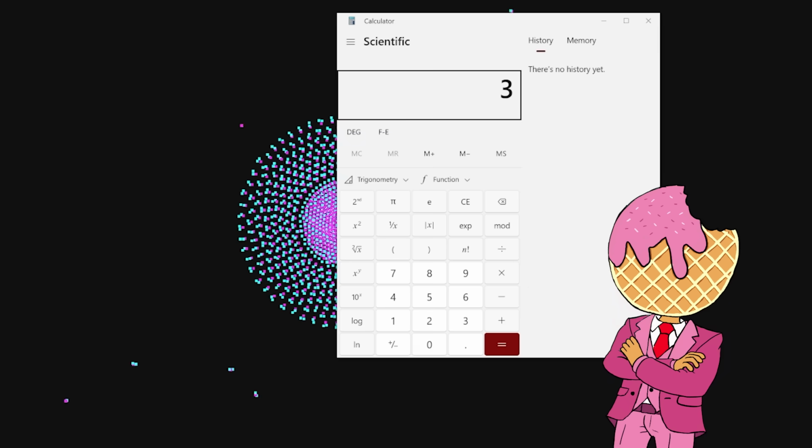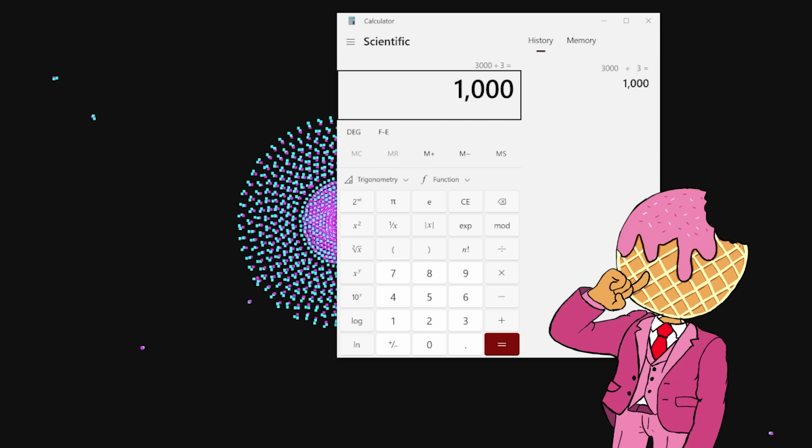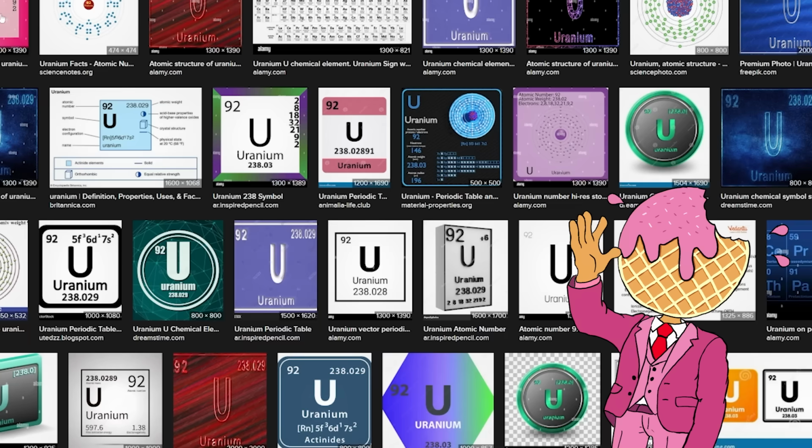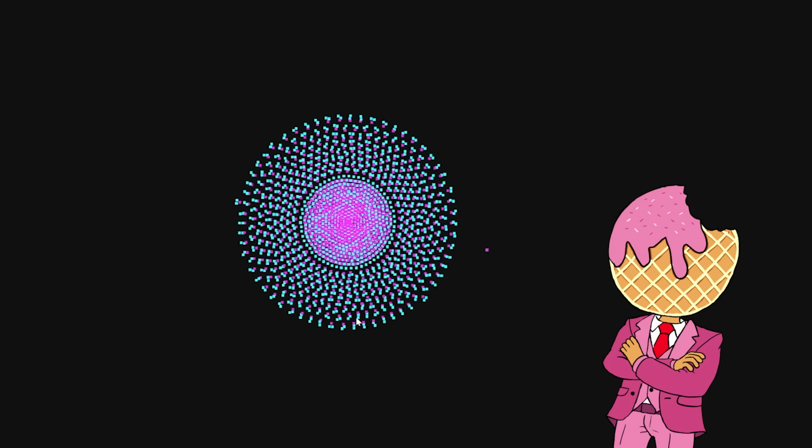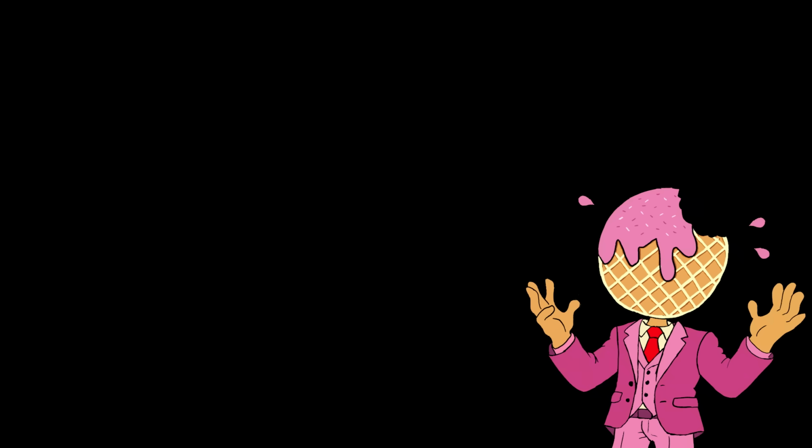Okay, so next up, this has 3,000 particles in it, which means we have 1,000 nucleons, which is 500 protons. Yeah, uranium only has 92. This is way too big. Look at that thing. So we have to make the electric charge so strong that they split atoms.